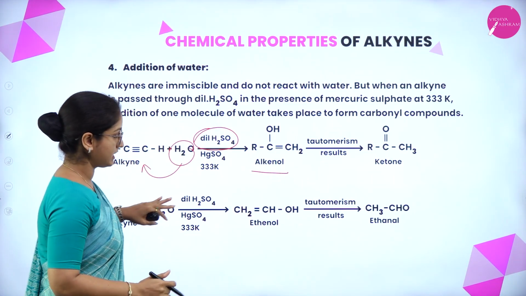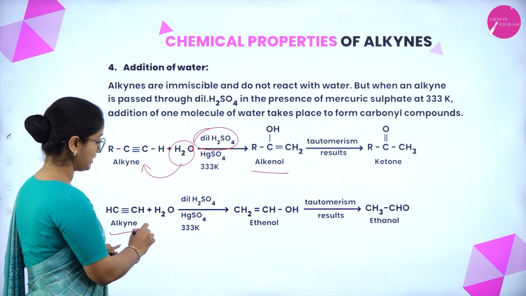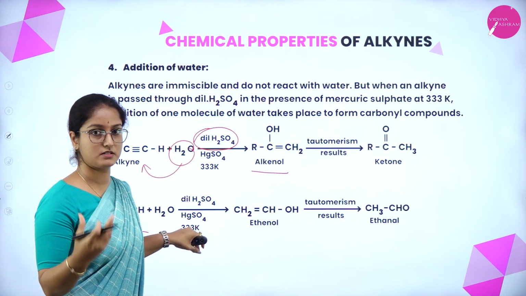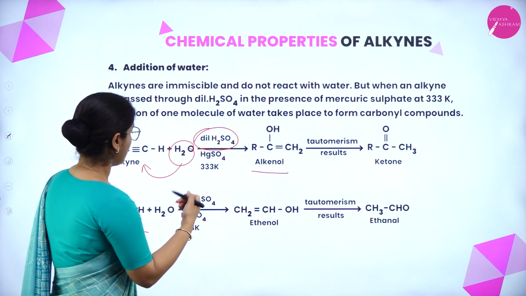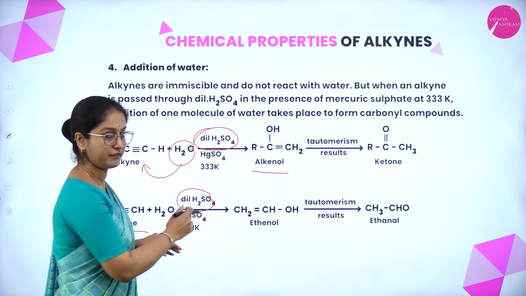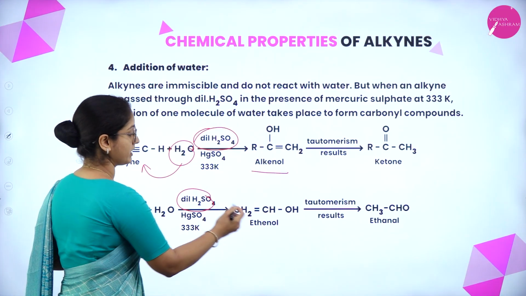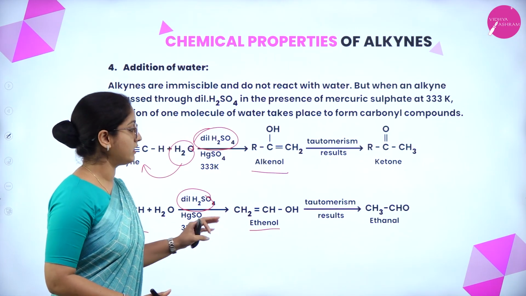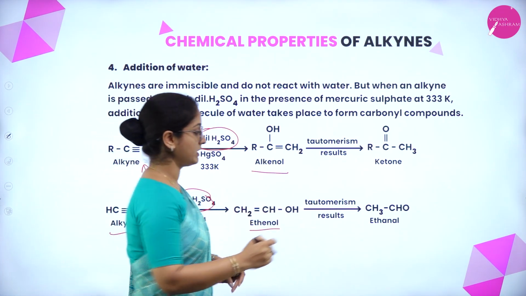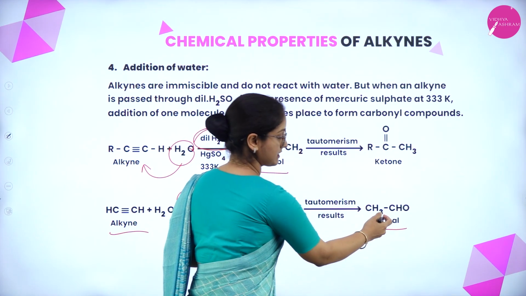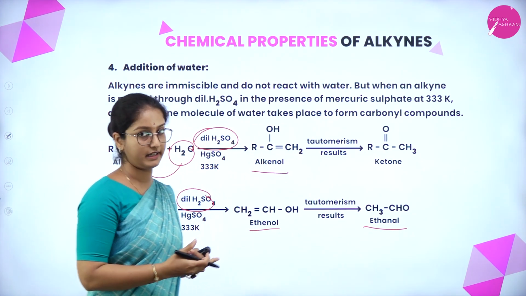When you go for the reaction with an example, the alkyne example is generally ethyne. In the presence of dilute sulfuric acid, a water molecule is going to add up to give vinyl alcohol. Then on tautomerism, it results in the formation of ethanal, that is CH3CHO, an aldehyde.